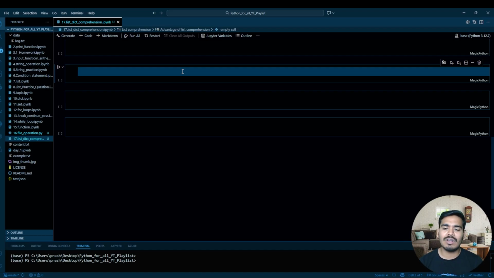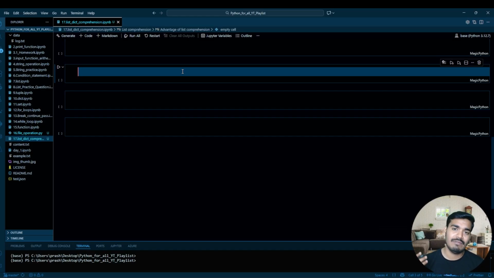So now the question is, what is list comprehension? Let's say that we already know the for loop, right? A for loop is used to iterate over an iterable, that is a list, dictionary, tuple, or a certain range. And for that we write 4 or 5 lines of code, correct? So let's say I want to iterate my existing list and apply some kind of expression over that, so that is possible using list comprehension. What does it mean?